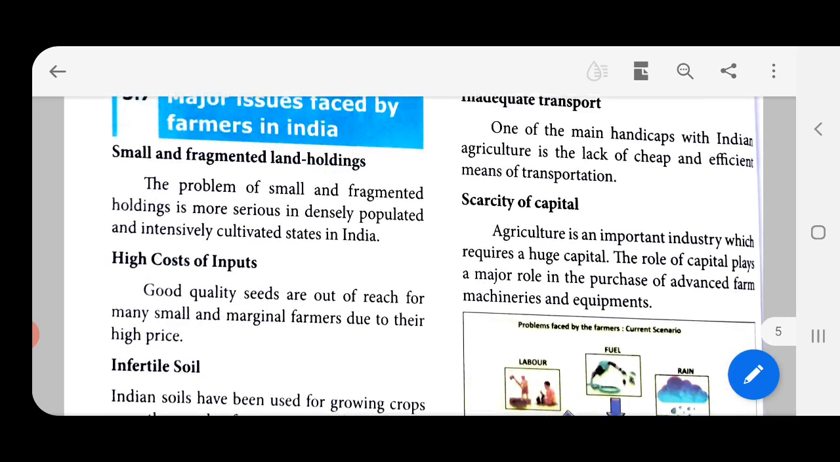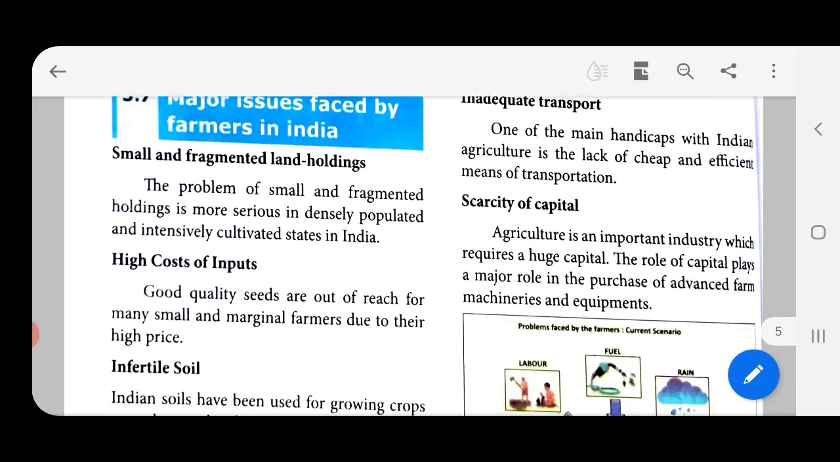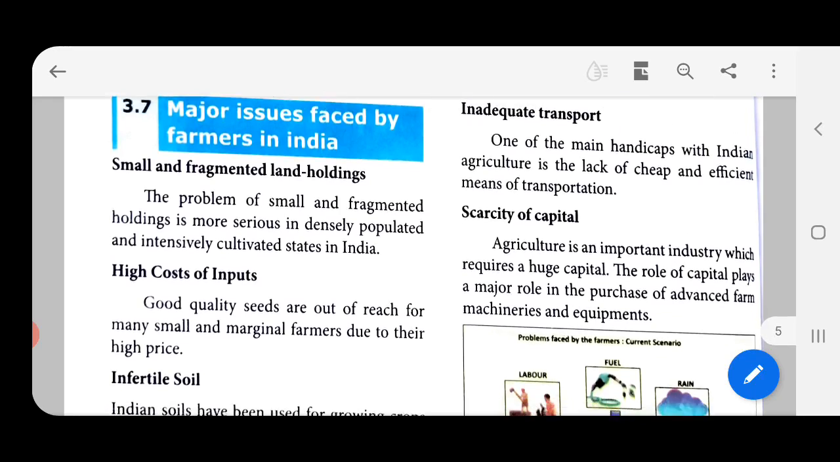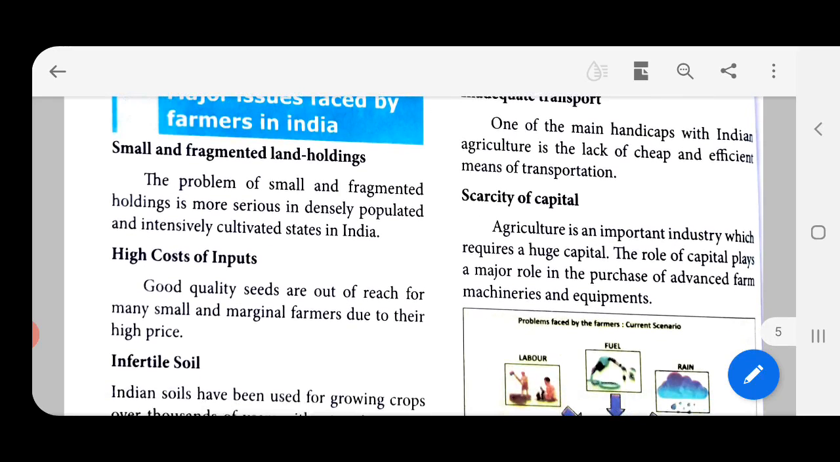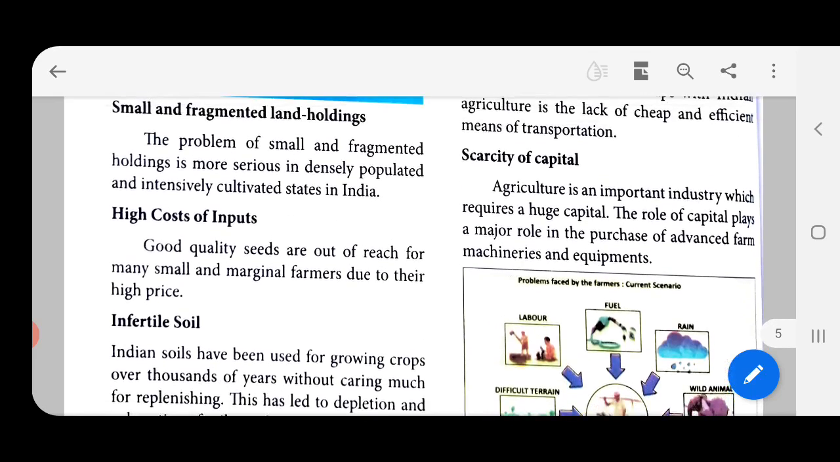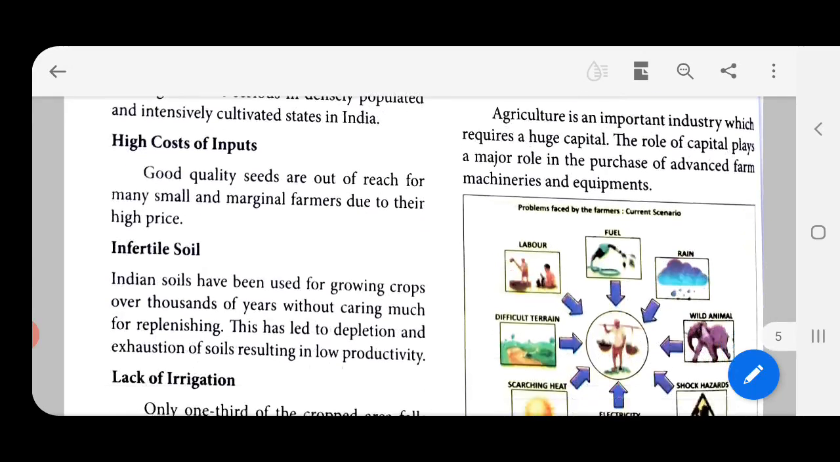The problem of small and fragmented holdings, that is, farmers do not have huge acres of land, most of them do it at a small level. That is what we call fragmented holdings, and it is most serious in densely populated and intensively cultivated states in India. So, population is high, but we are able to do it only in small fragments. High cost of input, so they have to put lots and lots of money into cultivation.